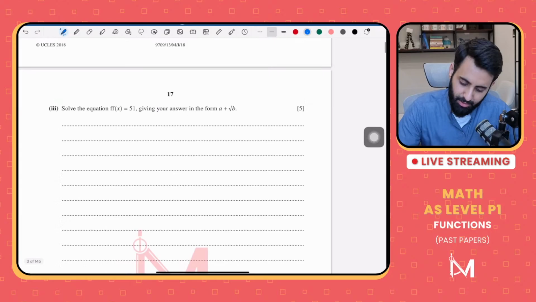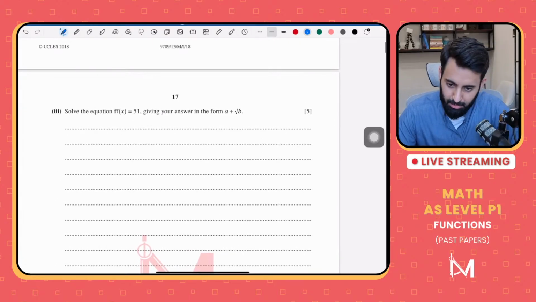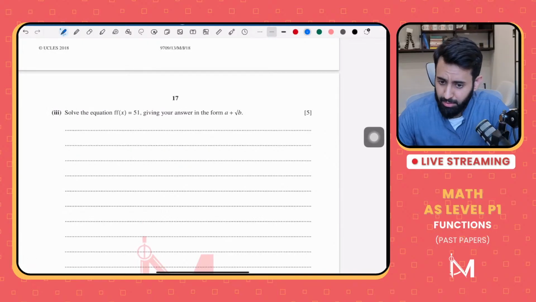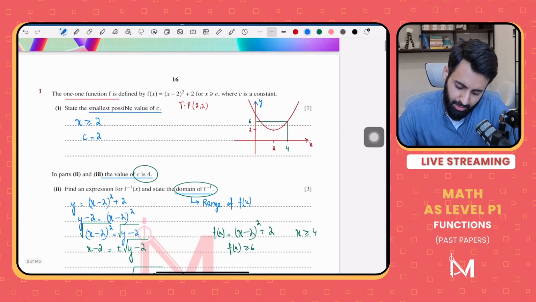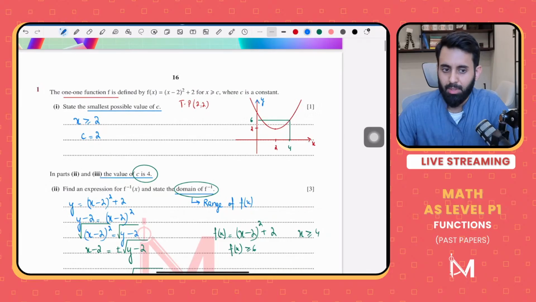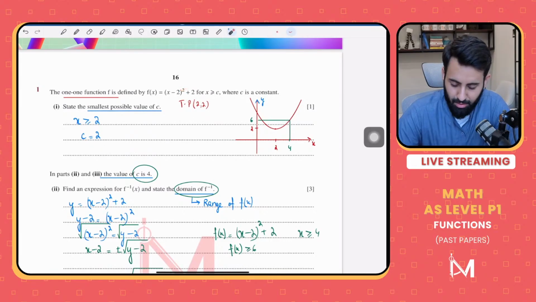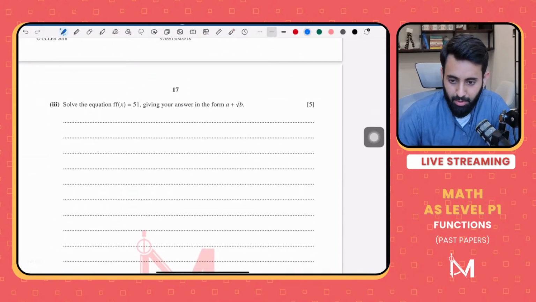Now, let's do part 3. Part 3 says solve the equation f of x equals 51, giving your answer in the form a plus root b. A student asks: could you repeat how you got the turning point from the equation again? The turning point? It's already in completed square form, so we can determine the turning point directly. If you want, you can differentiate and find it as well, but if it's already in completed square form, there's no point in differentiating.